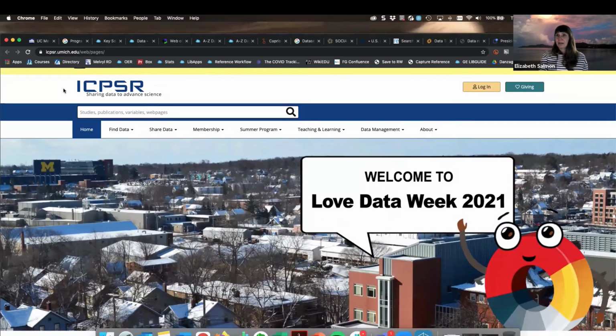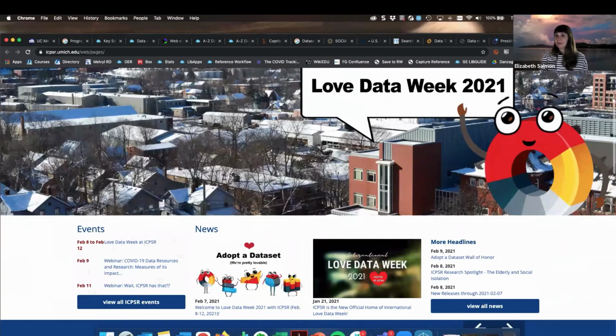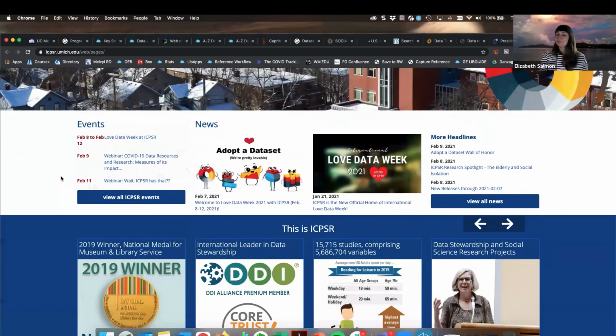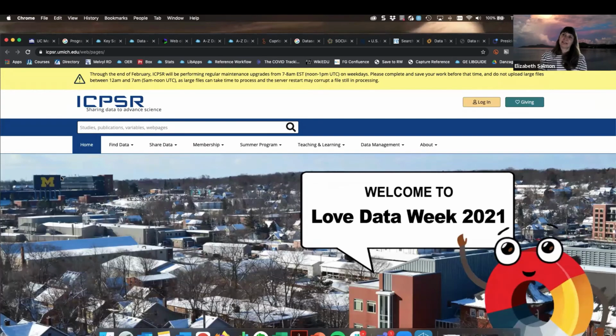And I want to say the acronym, so it's at the bottom maybe? Nope. Let's see, Intercollegiate Political Science and Social Research. I think I'm getting that wrong. So I apologize for that. The acronym sort of rolls off my tongue at this point.